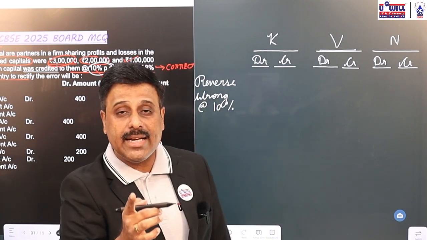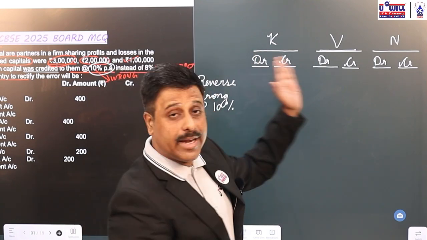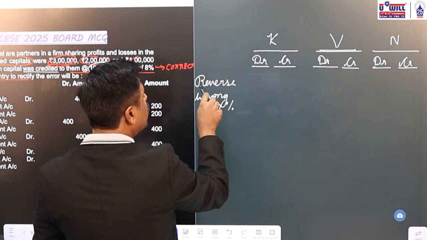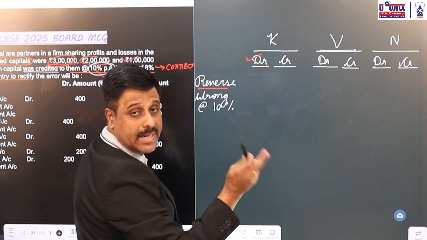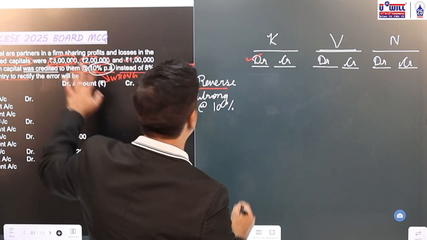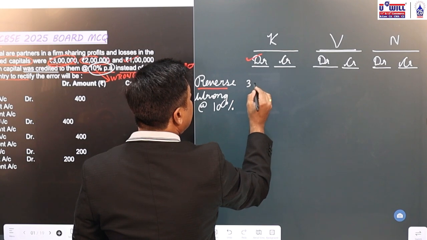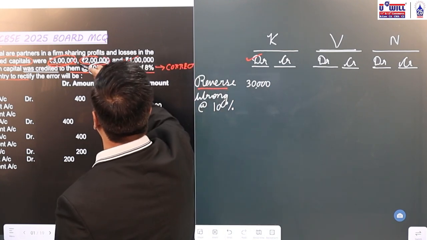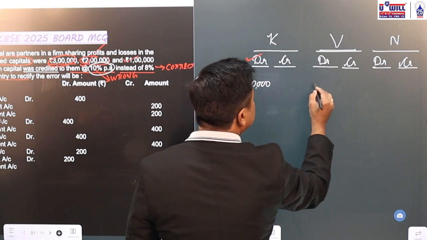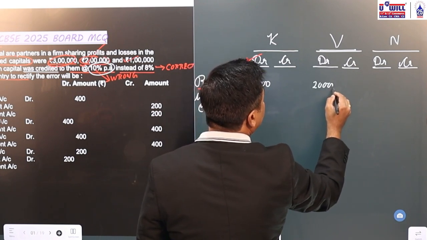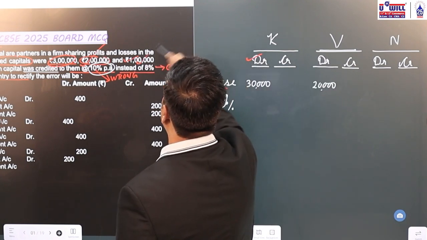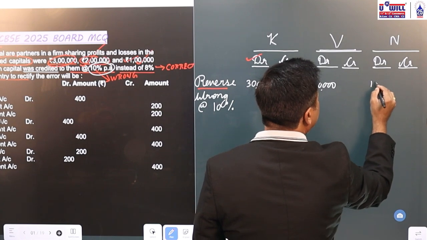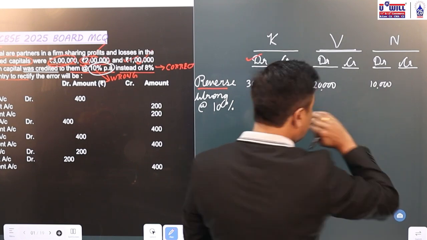Normally, we write interest on capital on the credit side of partners' capital. Now we have to reverse it, so we'll write it on the debit side. For Kamal, 3 lakhs, 10%, we will reverse and debit 30,000. For Vimal, 2 lakhs, 10%, debit 20,000. And for Nirmal, 1 lakh, 10%, debit 10,000.